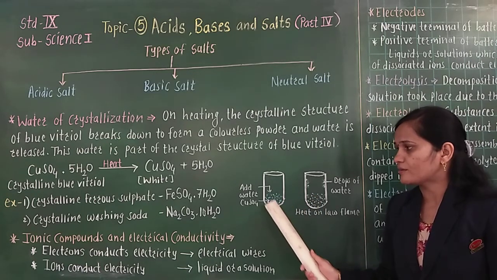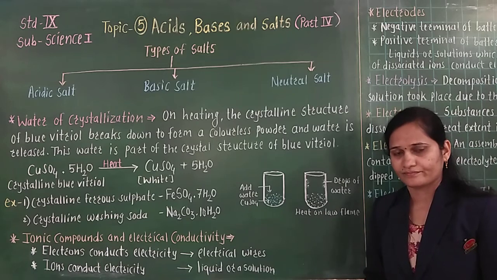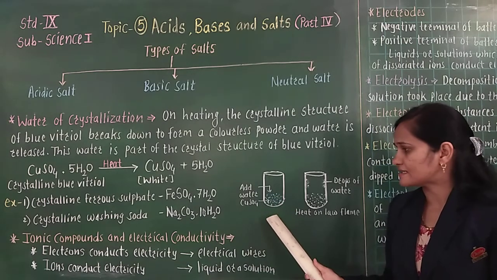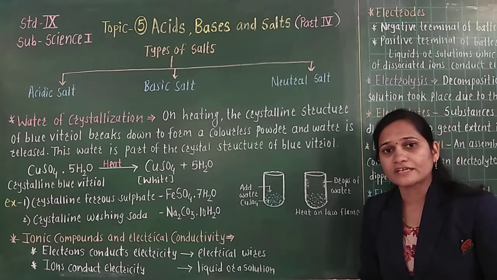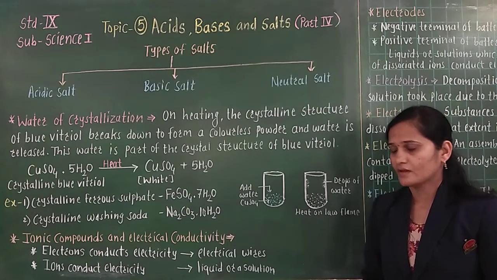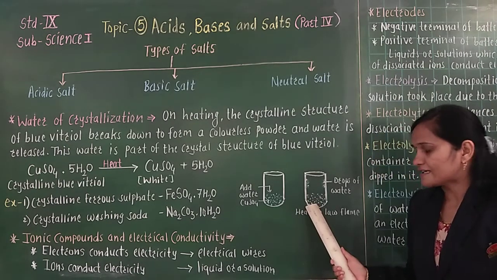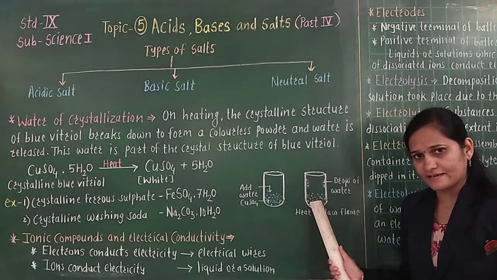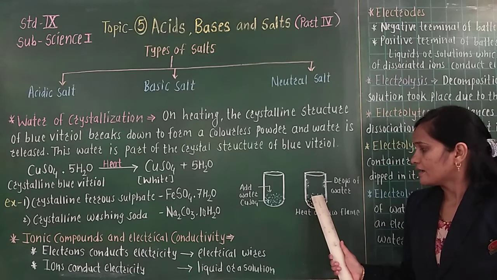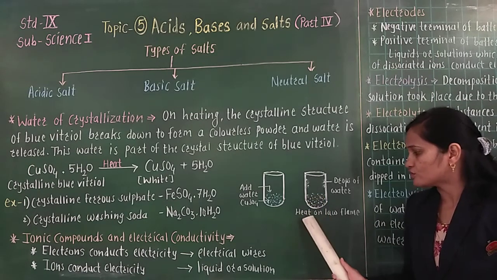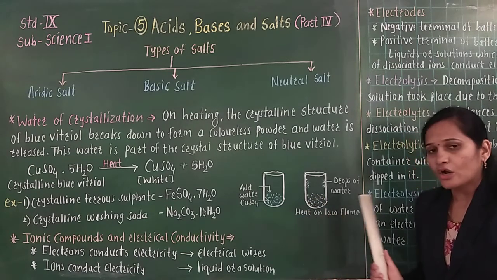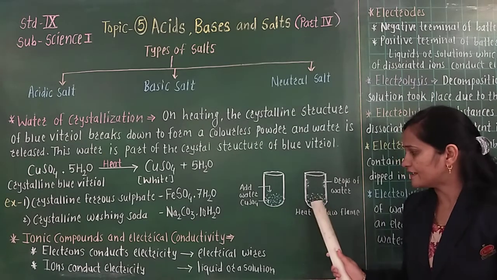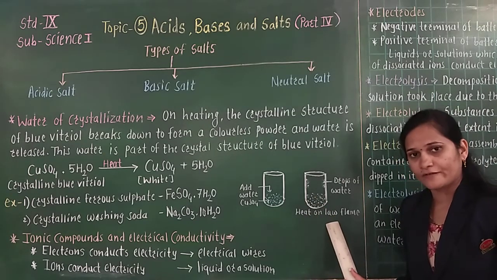In 1 test tube add some water. Now what change can you see there? You can see a blue colored solution is formed. Now in another test tube also some crystals of copper sulfate are there. Here you have to give heat on low flame by using the burner. So heat this test tube on low flame.